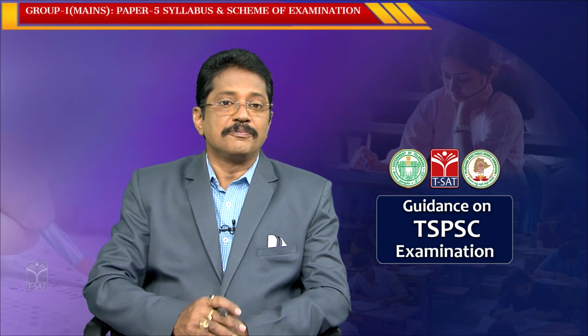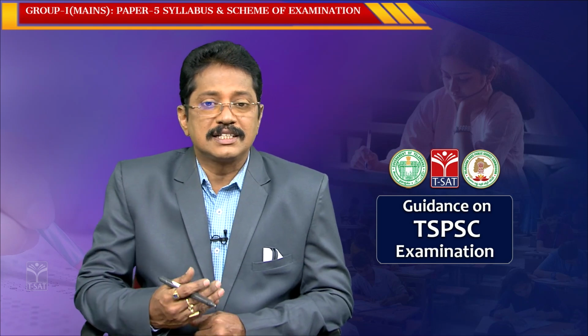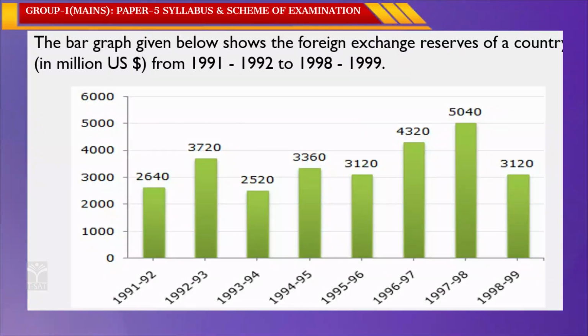Okay. Now, I am going to start with the first area, what is the first area? Data analysis. As you know, data analysis may be a bar graph, a pie diagram, a line graph, or a frequency curve. Now I will start with a bar graph.